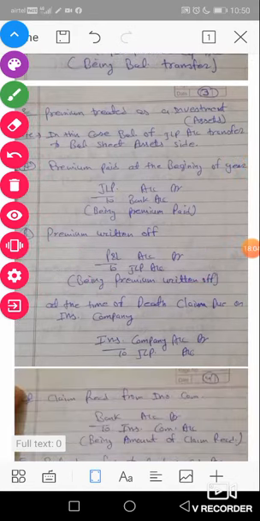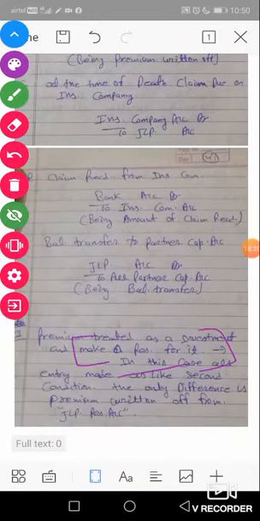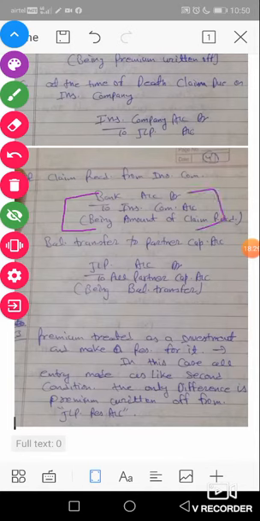Other entries are the same as in the first condition. If we make a claim on the insurance company, then the journal entry is insurance company account debit to JLP. When we receive the insurance claim from the company, the journal entry passed is bank account debit to insurance company, amount received from insurance company. And finally, the balance of JLP account, which we have made in our numericals, is transferred to all partners capital accounts in their old profit sharing ratio.